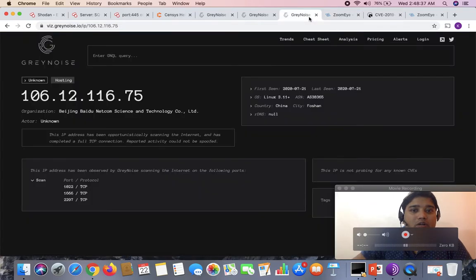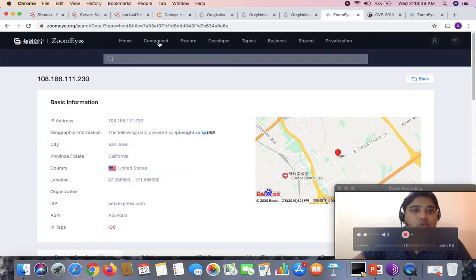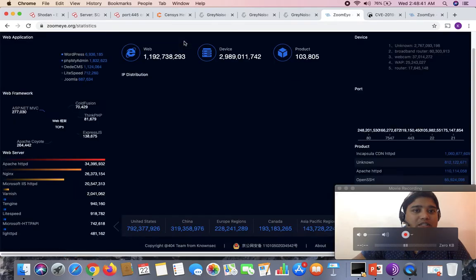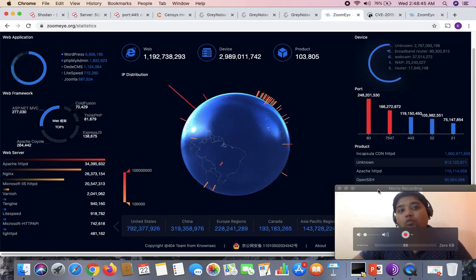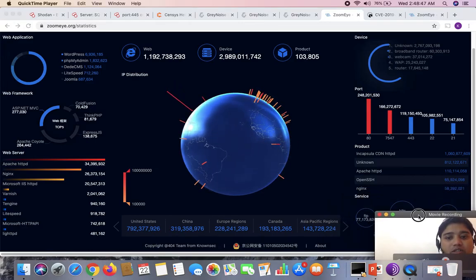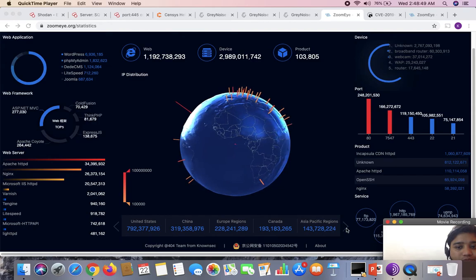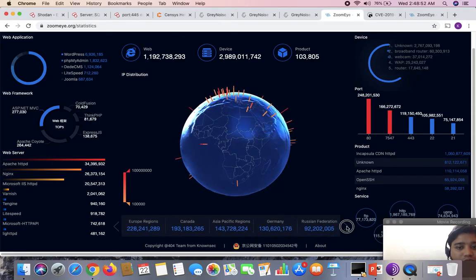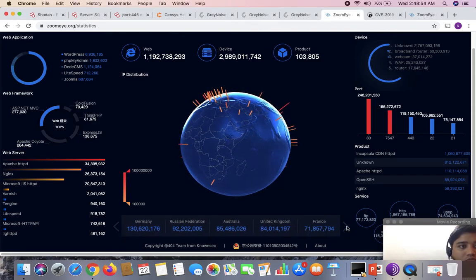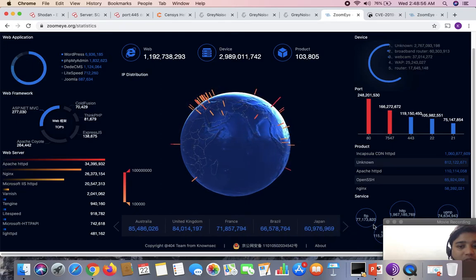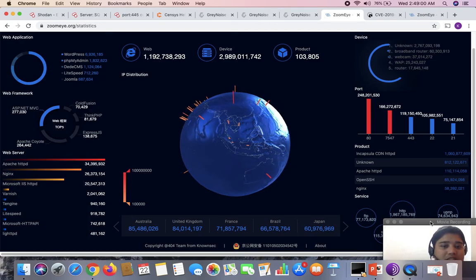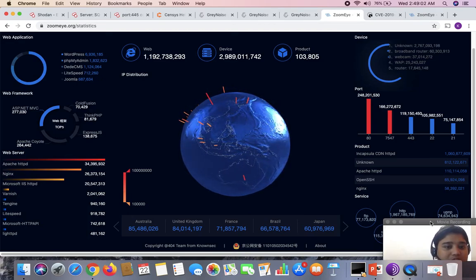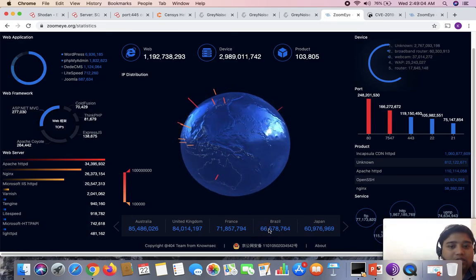For playing around with this tool more, you can try to utilize the explore options here, where in one go you can see a lot more interesting information, which can give you the complete information about the IoT devices which are exposed to the internet based on the country.